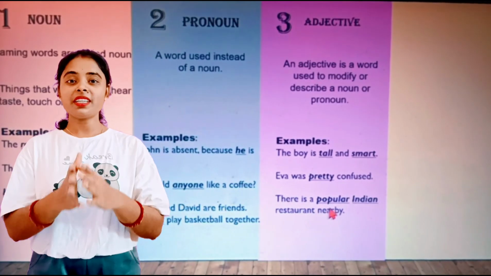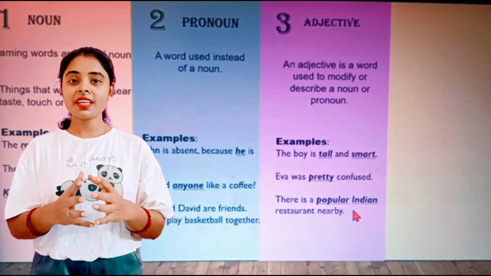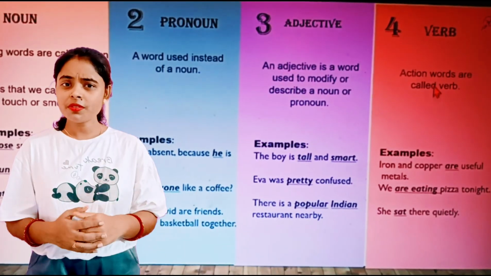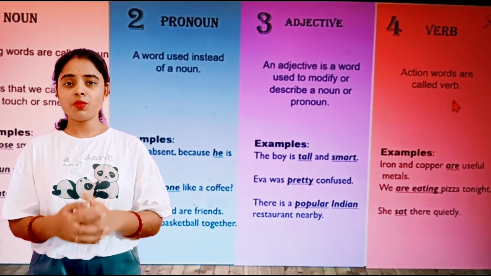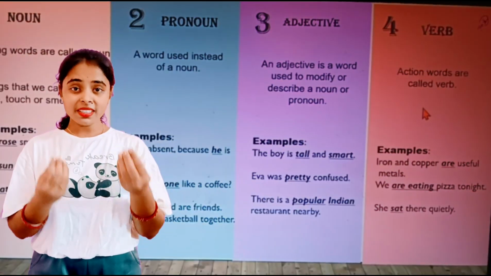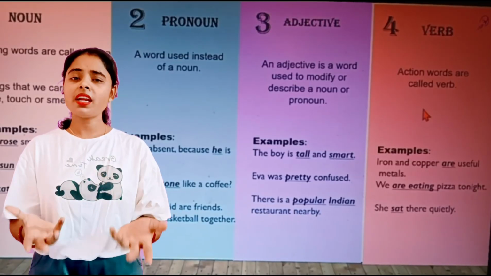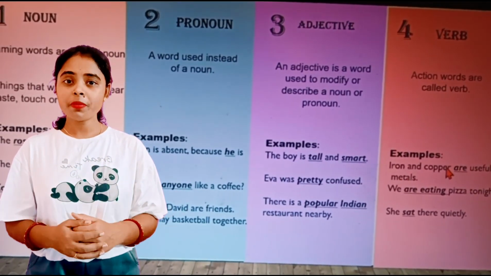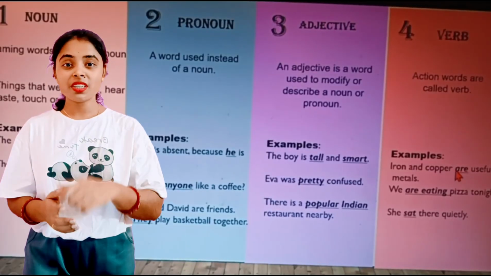So here popular and Indian, both the words describing that restaurant. Now let's see the next part of speech, that is verb. What is a verb? Verbs are actually action words like reading, writing, sleeping, jumping, crying, smiling. These all are action words. So let's see a few examples. Iron and copper are useful metals. Here our word is a verb.